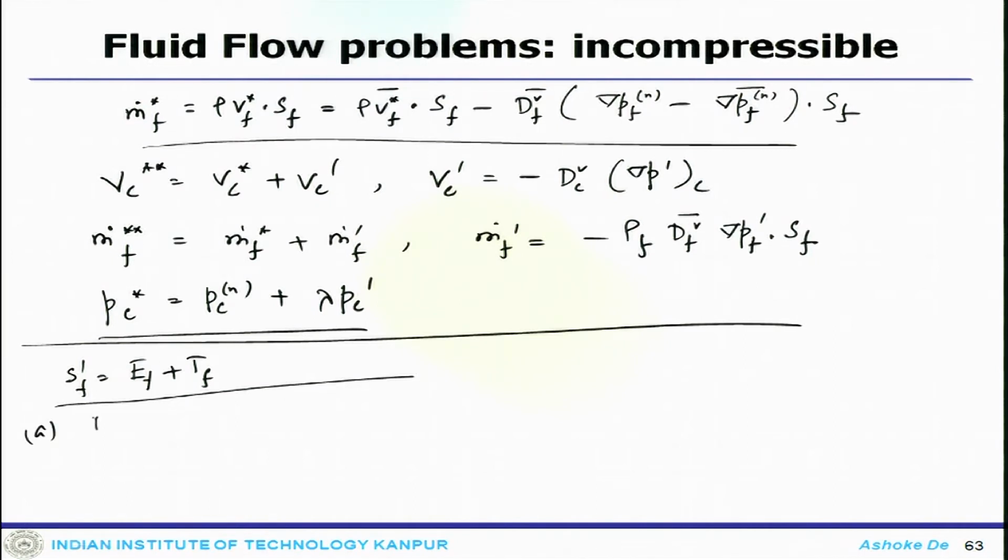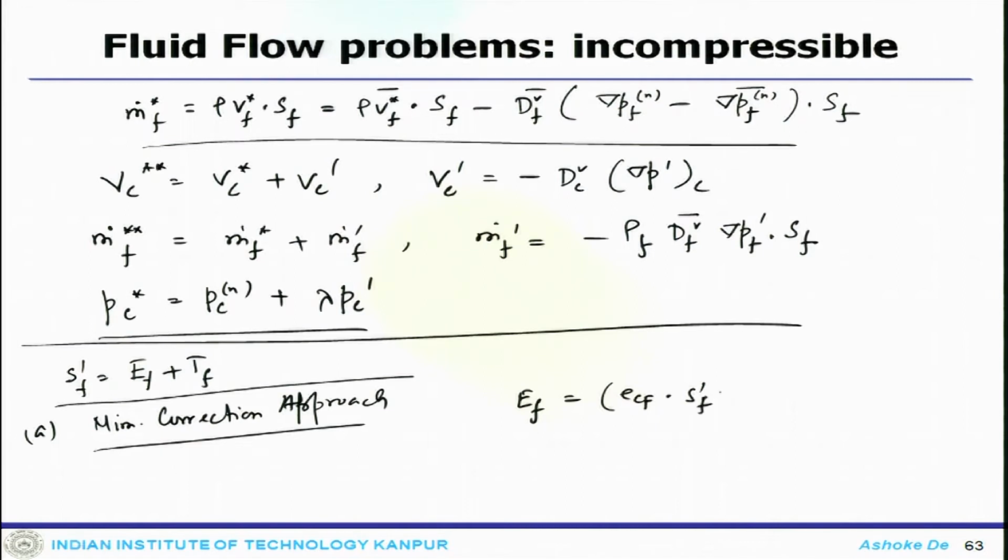One can do the minimum correction approach, which we can refer to from our diffusion system, where this can be calculated as EF ECF dot SF ECF, and ECF is the unit vector in the CF direction.